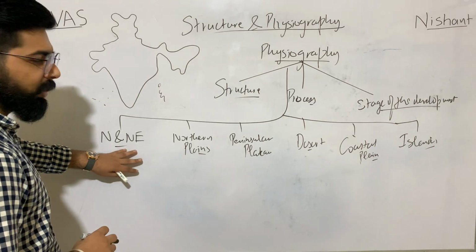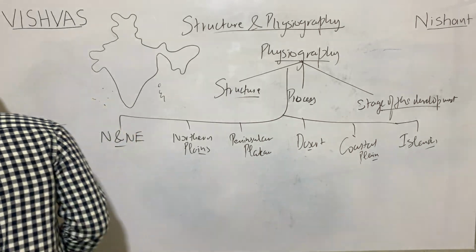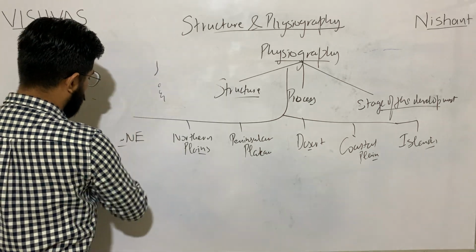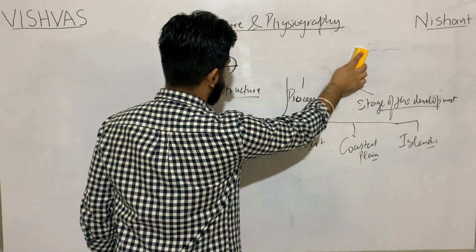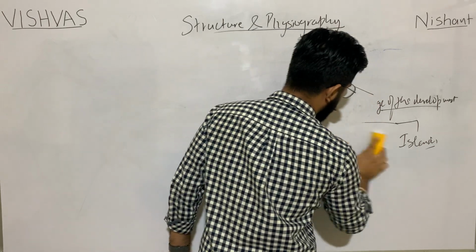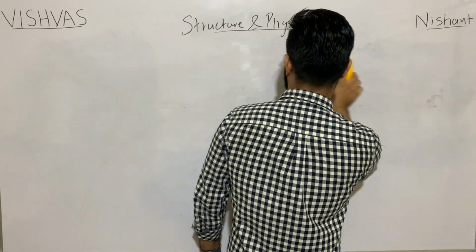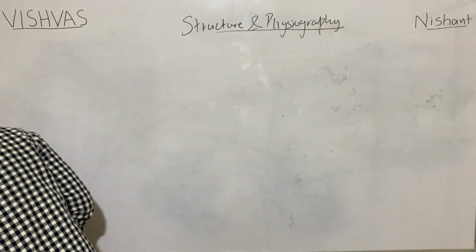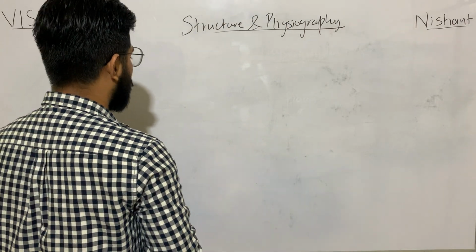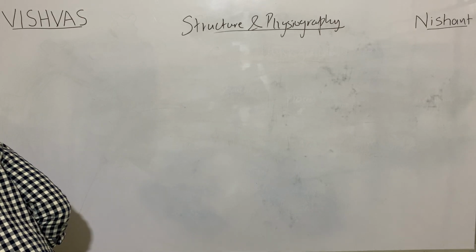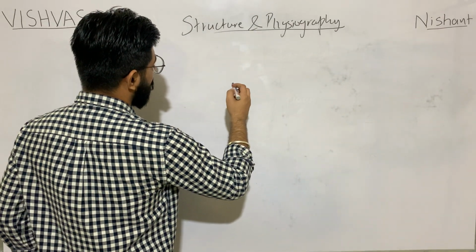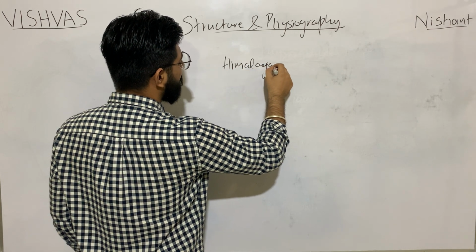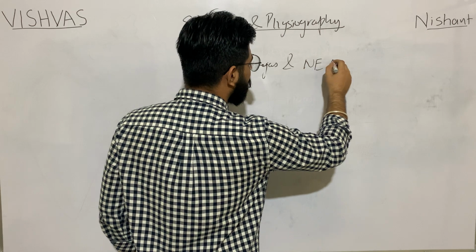So starting with the north and northeast mountains. It says that the north and northeast mountains consist of Himalayas, in simple language, and northeast hills.